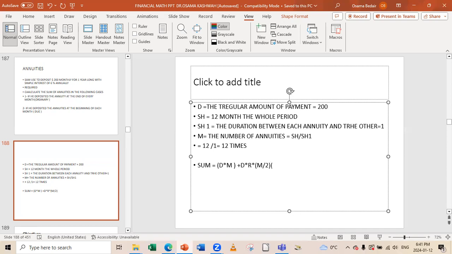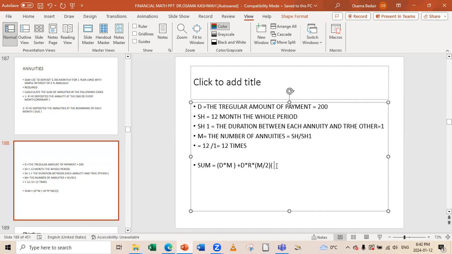Then multiply by the first deposit. How long does the first deposit take? If we say that he goes to the bank every month, and we are doing the ordinary now, the first deposit, if there are 12 deposits, was after 1 month. Because he stayed 1 month and didn't go to the bank, then he went at the end of the first month.